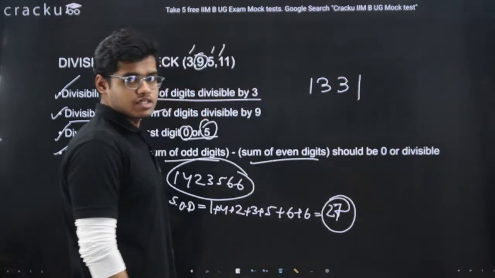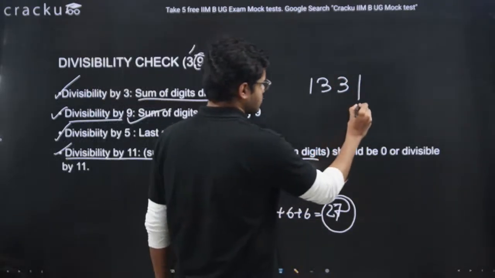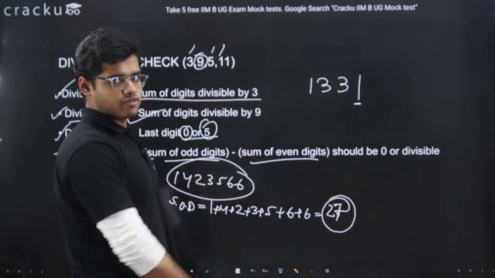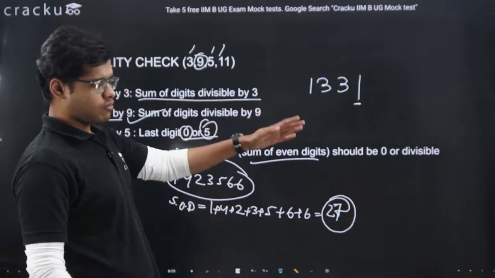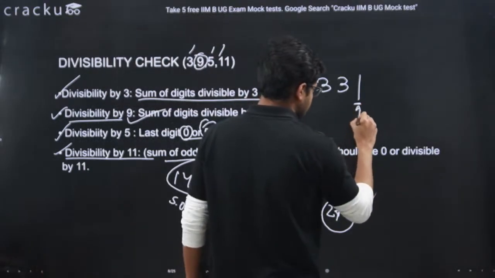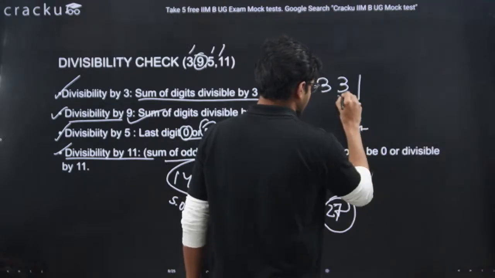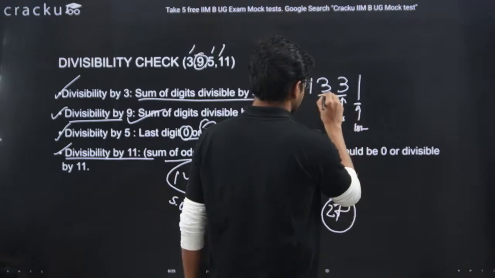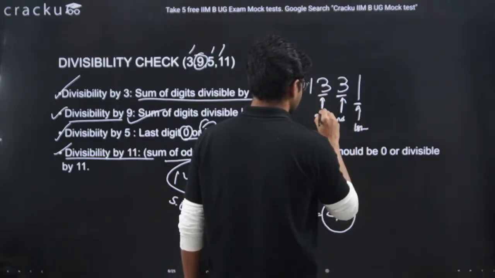Now if you see, if I count from my right hand side to left hand side, this is the first digit. This 3 is the second digit. This 3 is the third digit.